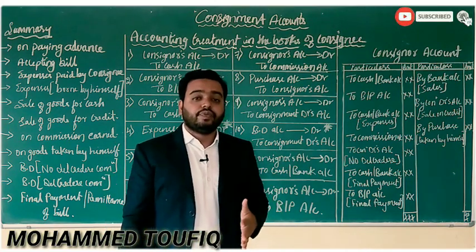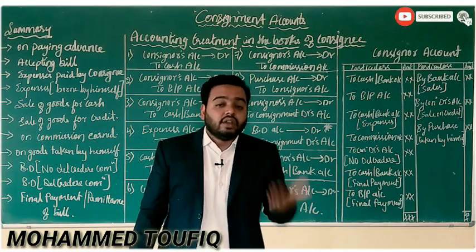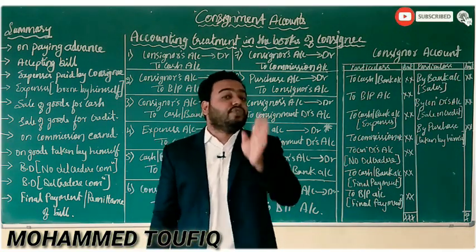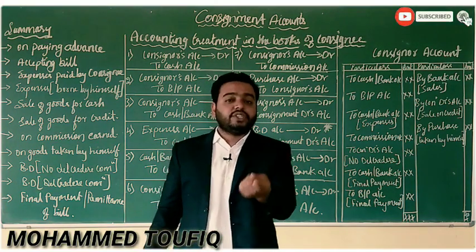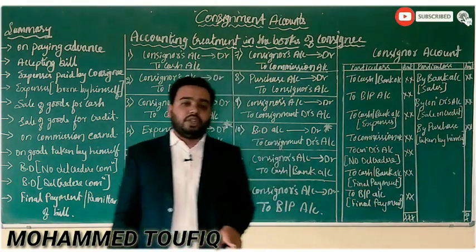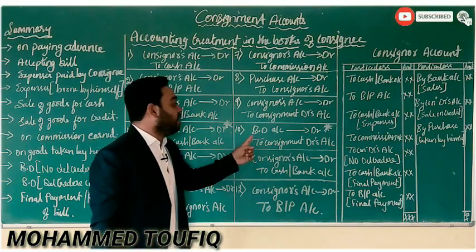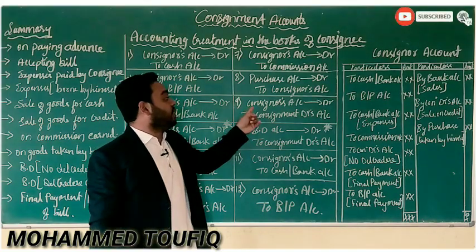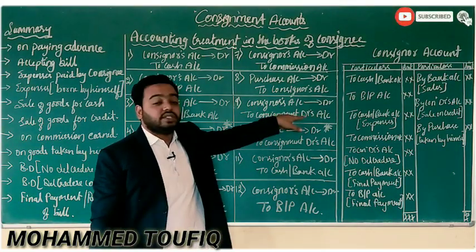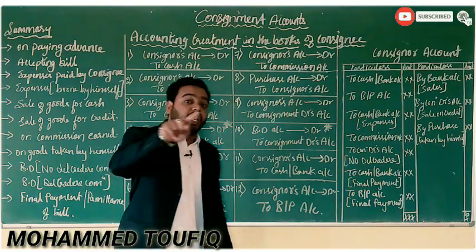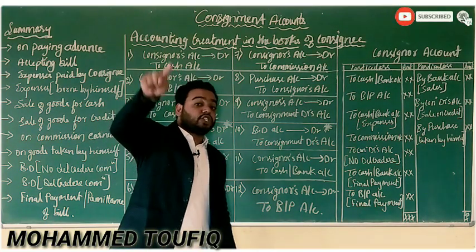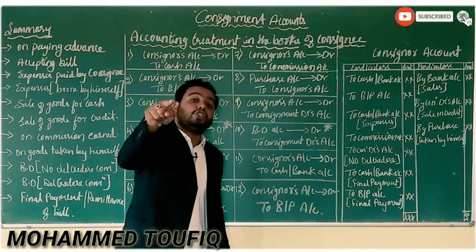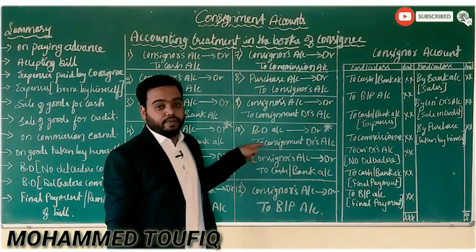So this is how you can record the transaction of a bad debt, when there is del credere commission and when there is no del credere commission. When there is a del credere commission, it will be bad debts account debit to consignment debtors account. When there is no del credere commission, then consignor's account debit to consignment debtors account. If there is no del credere commission, the bad debt loss should be borne by the consignor.